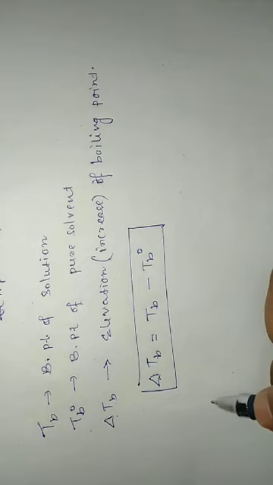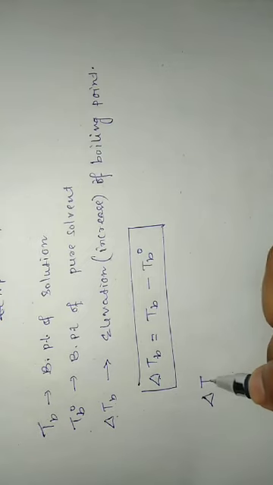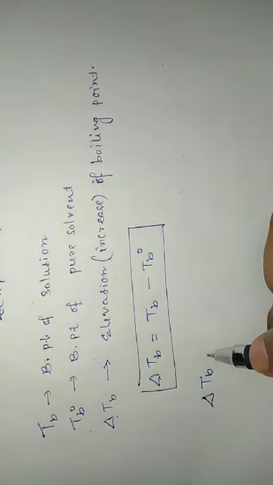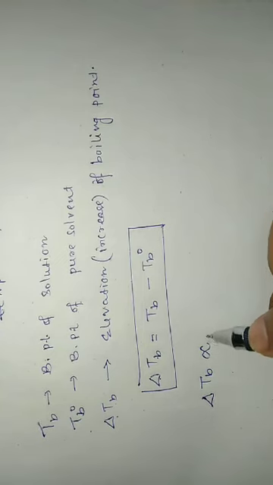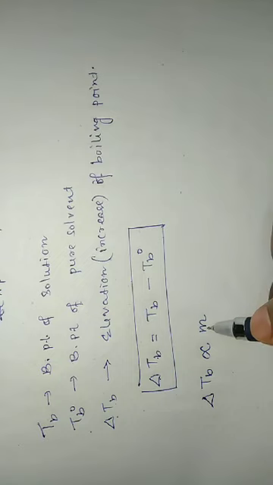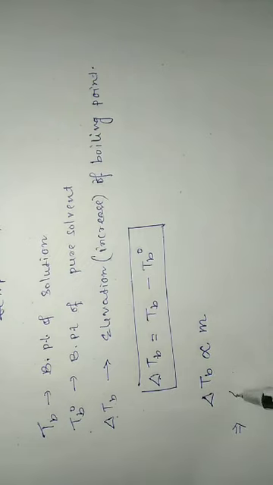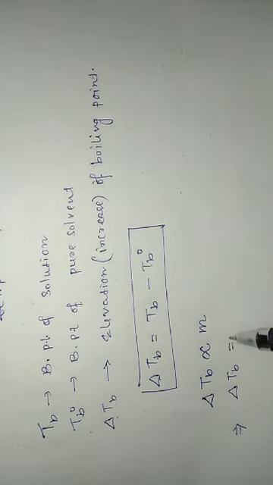It has been experimentally observed that delta TB, the elevation in boiling point of a solution, is directly proportional to the molal concentration of the solution. Small m represents the concentration of the solution in molality. To remove the proportionality sign, let us put a proportionality constant Kb.